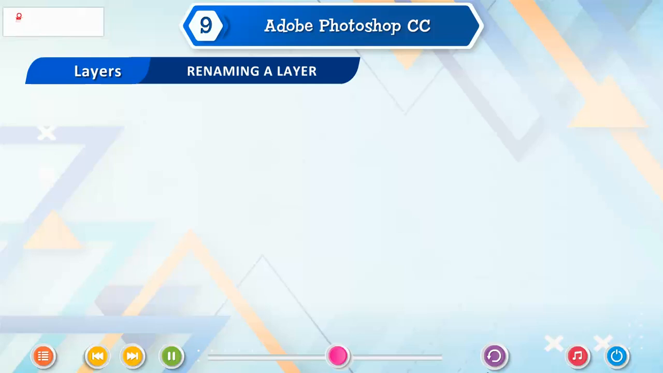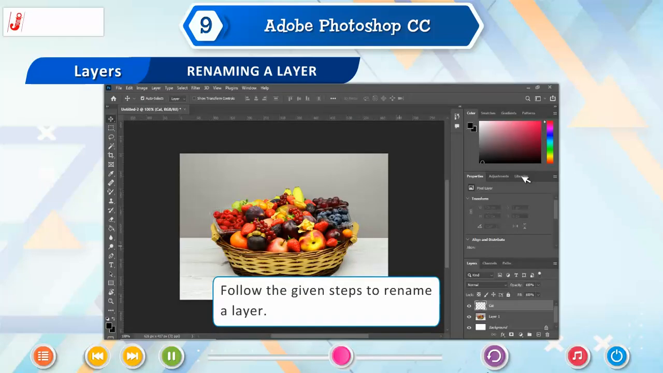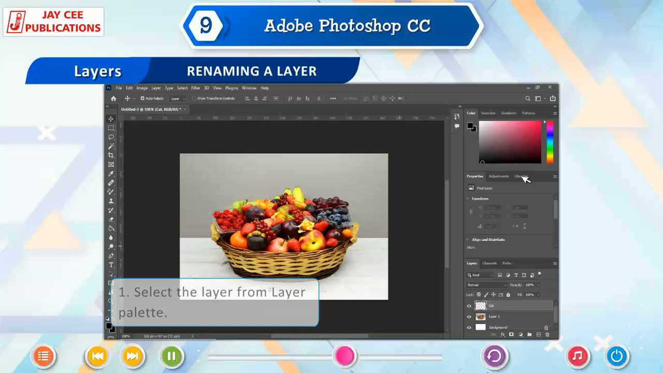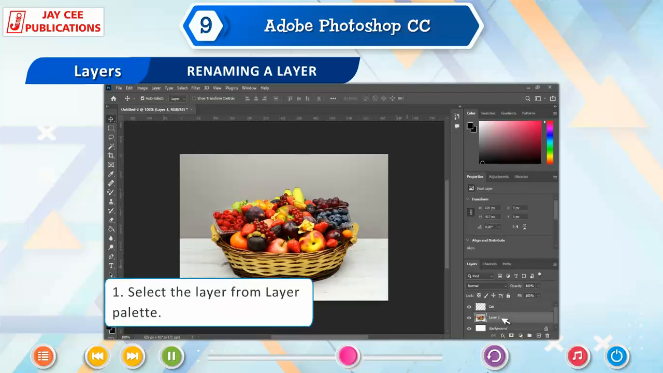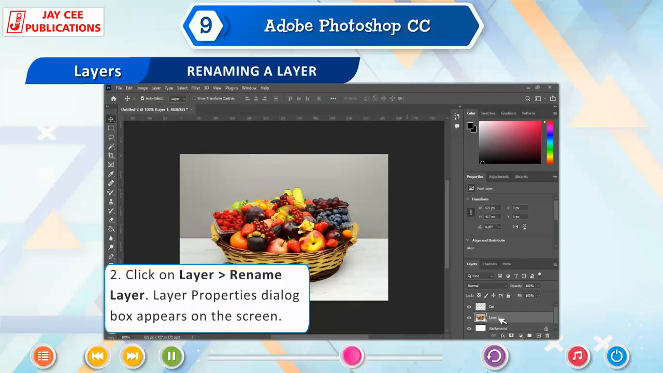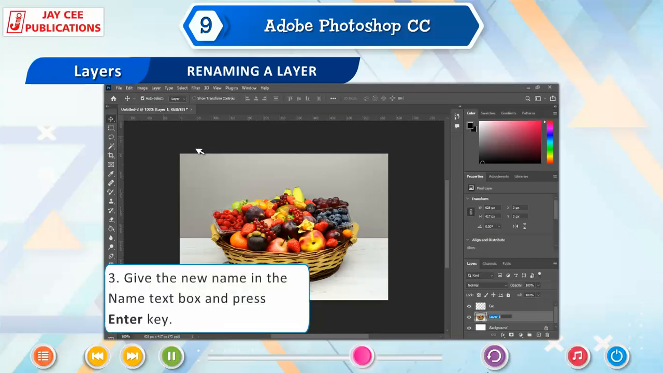Renaming a layer. Follow the given steps to rename a layer. 1. Select the layer from Layer palette. 2. Click on Layer, go to Rename layer. Layer Properties dialog box appears on the screen. 3. Give the new name in the Name text box and press Enter key.